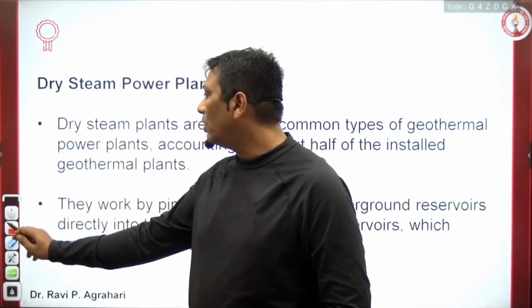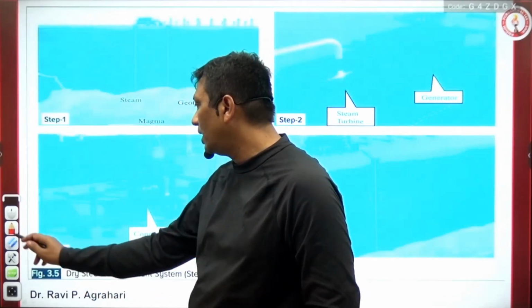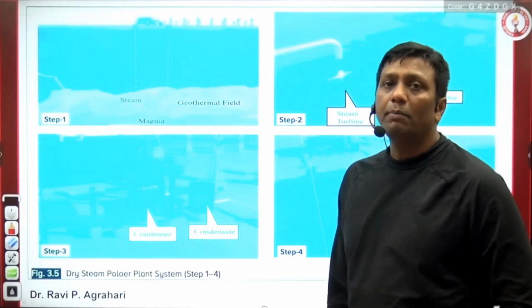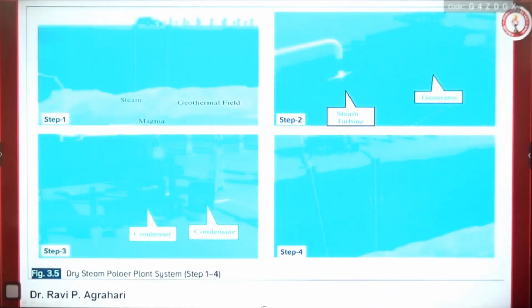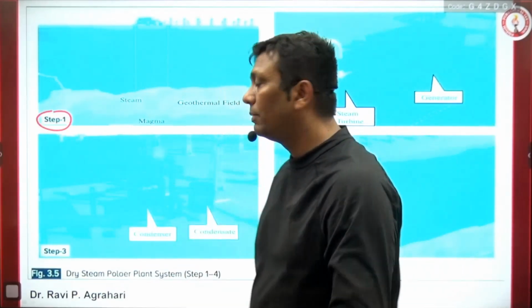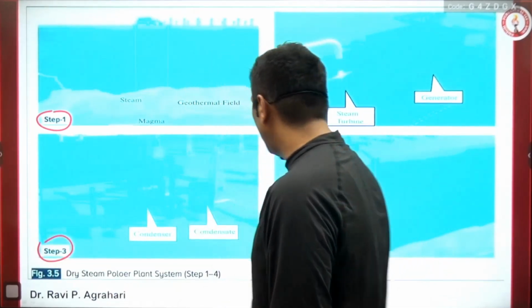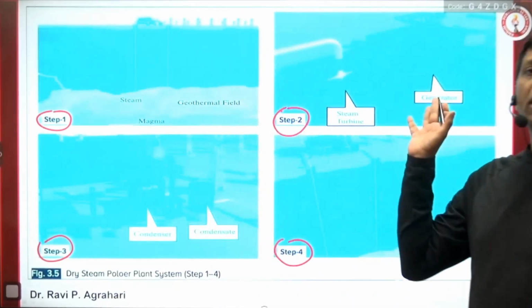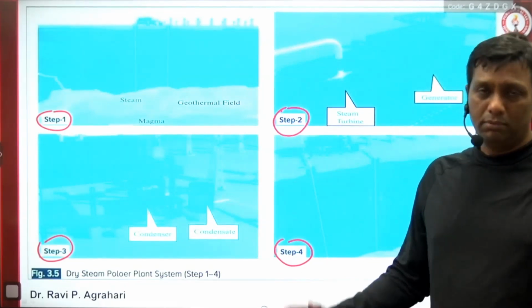In the case of a dry steam power plant, how is the entire system working? See here, guys, in this picture, everything will be very clear. This picture may be a little bit blurred, but when you see the book, everything will be very clear. There are 4 steps here I will show you. Step number 1, then step number 2, then step number 3, and then step number 4. In this order, I will discuss with you how the geothermal energy power plant is working.